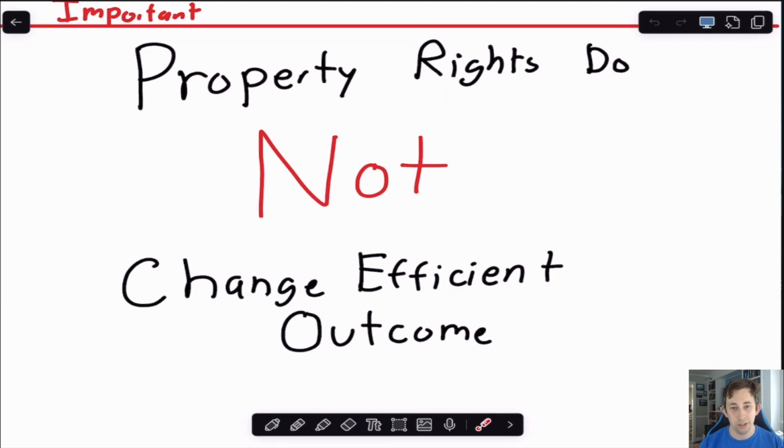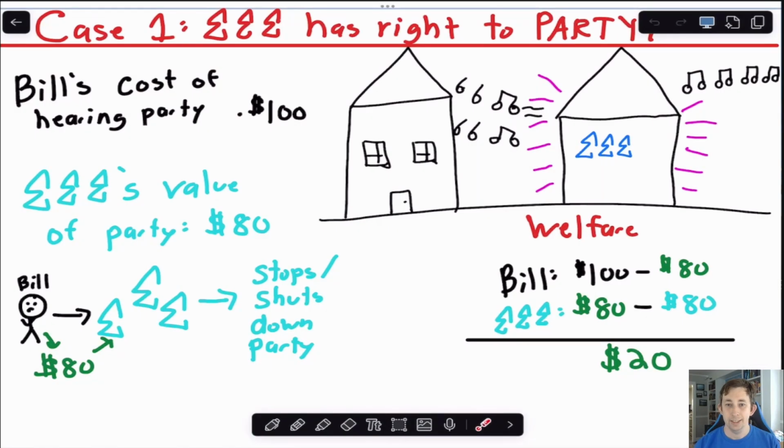When you're doing Coase theorem problems, if you think about what the efficient outcome is, when you change property rights, it shouldn't change what that outcome is, because we should always get to the efficient outcome no matter who has the property right. So let's get into case number 1, where Tri-Sig has the right to party.